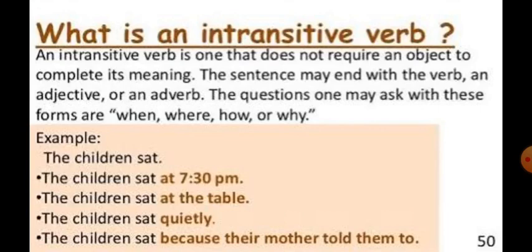The children sat at 7:30 p.m. at the table quietly. The children sat because their mother told them to. But we can say, the children sat. We can get the complete meaning even if we do not add any of these things. So, an intransitive verb has no object.